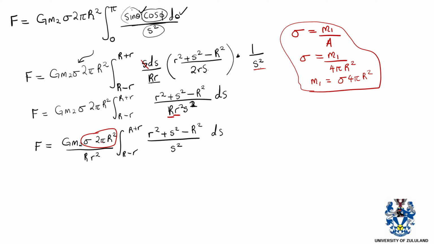So how can we transform 2 pi r squared to become a 4 pi r squared? Because that's the only difference between this equation and this that you have in a circle. So we can multiply by 2 on the numerator and the denominator. That's rationalizing. So if I multiply by 2 on the numerator, I would have G m2 times 4 pi r squared times sigma, and then this is all over 2r squared. So I've multiplied by 2 on the numerator and denominator to keep the fraction constant.